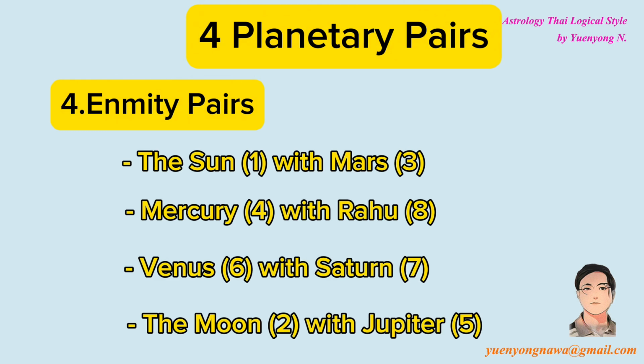Other planet pairs. These pairs are observed from old textbooks only. There are some reliable sources, but they will not be used in predicting. It is not recommended to remember these pairs since each planet's meaning is already complete in itself. These are just examples only. Academic pair. It is the Sun, 1, and Mercury, 4. Royal scholar pair. It is Mercury, 4, and Jupiter, 5.